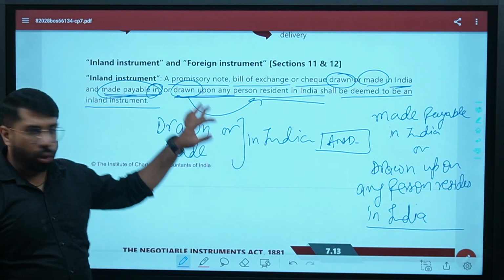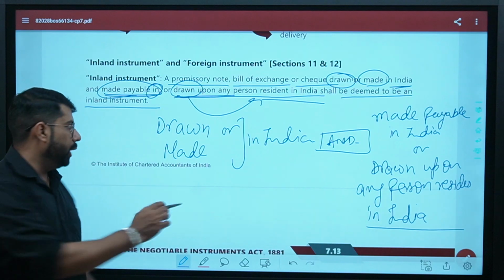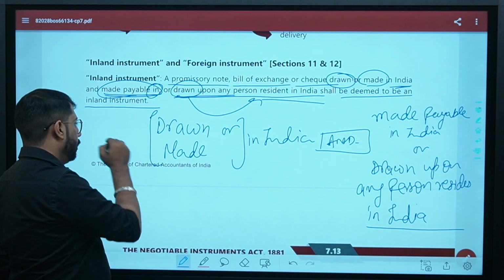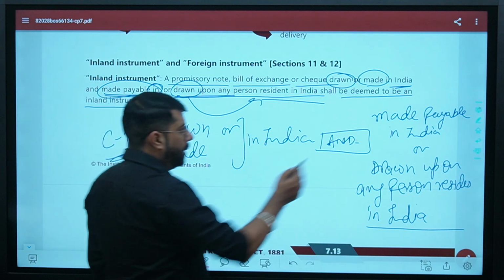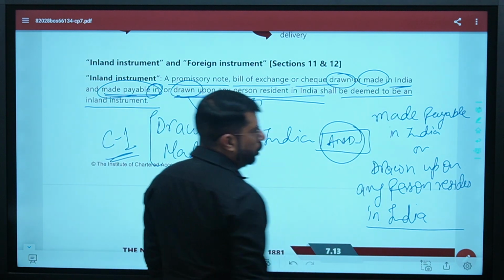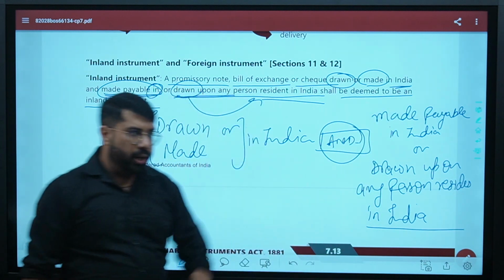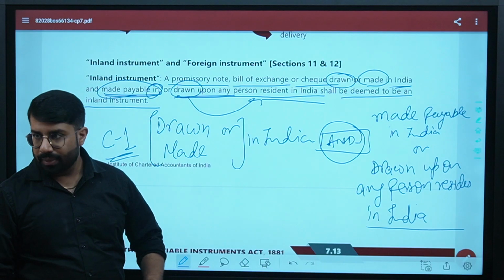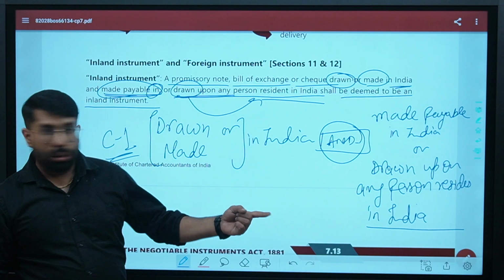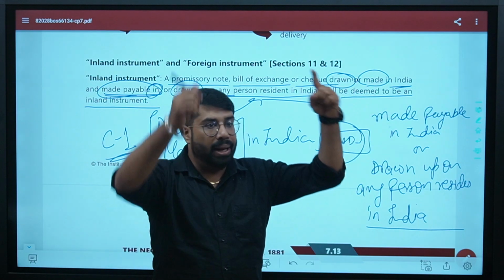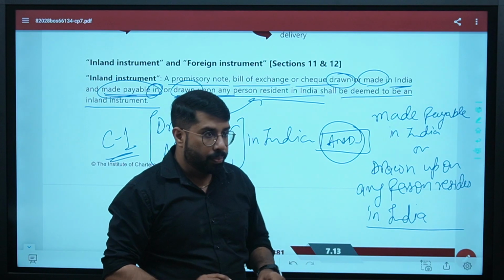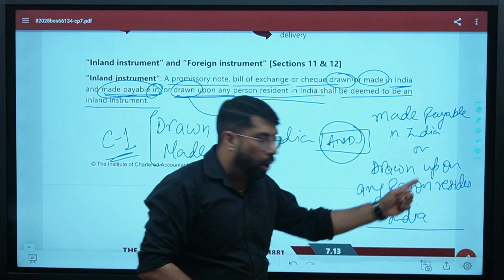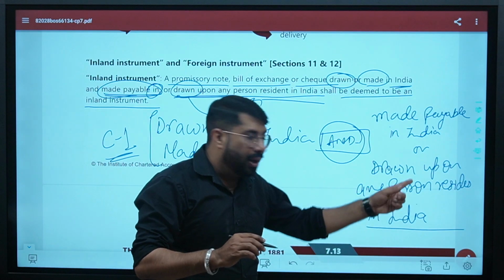Any document which is drawn or made in India, that is first condition. This is condition number 1. And this is condition number 2: drawn in India or made in India, and it is made payable in India. The payment will be made in India. Or it is drawn upon any person who resides in India.